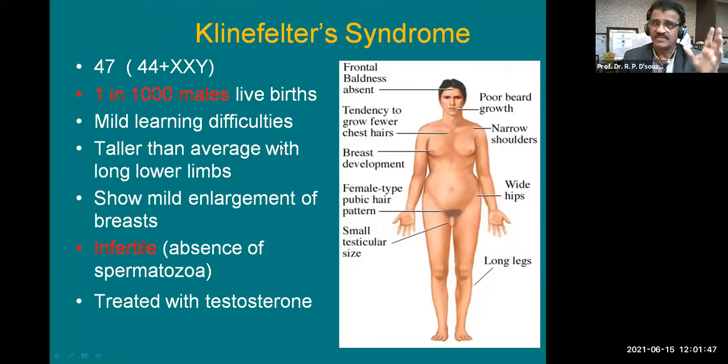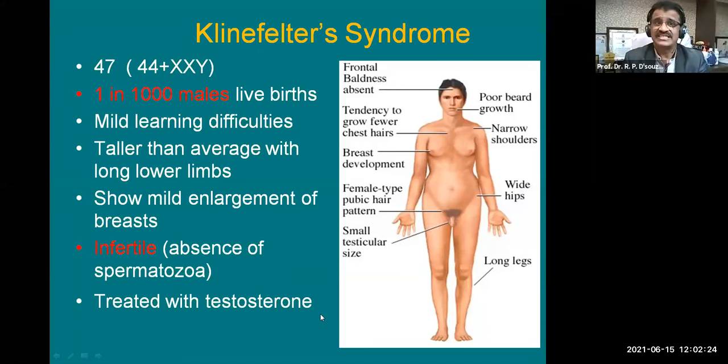It happens only in males because Y is present. 1 in 1000 male live births can be affected. We can see such kind of boys existing after Down syndrome. There are mental disabilities also, like mild learning difficulties. They are taller than average with long lower limbs. By height, they are tall. They show mild enlargement of breast. You can see the enlargement of breast here. They are infertile because there is absence of spermatozoa. They can be treated with testosterone, which is a male hormone, in order to reduce the femininity.